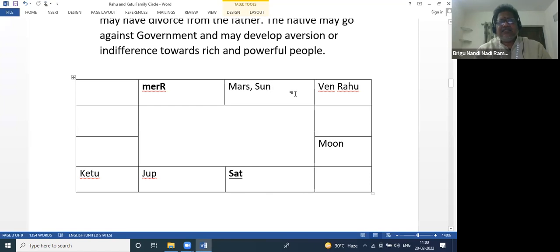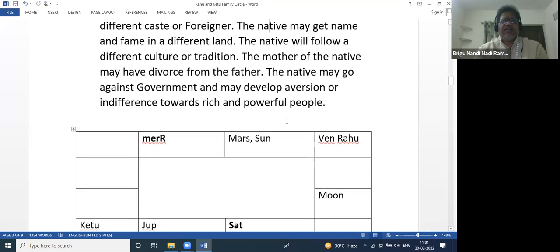So Rahu Ketu stand like a wall in between wife and husband, here mother and father. So mother and father may be of different castes, that is one thing, or mother and father may be separated, that is also a separation in between wife and husband, father and mother. So these things generally happen.